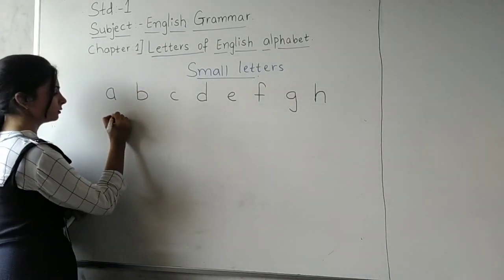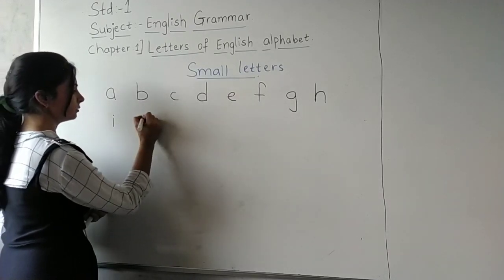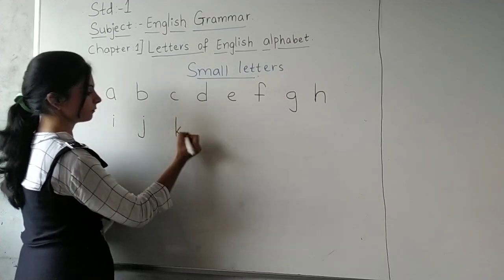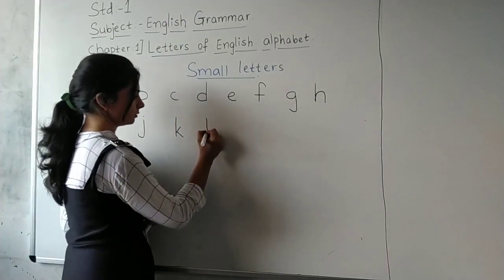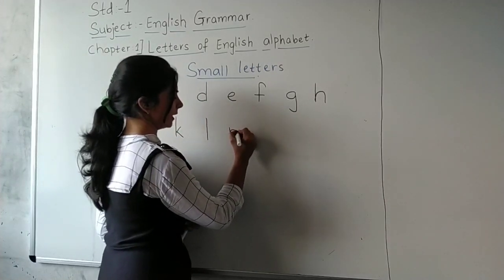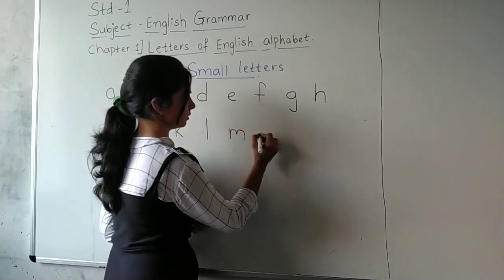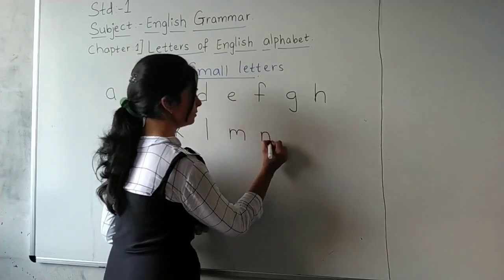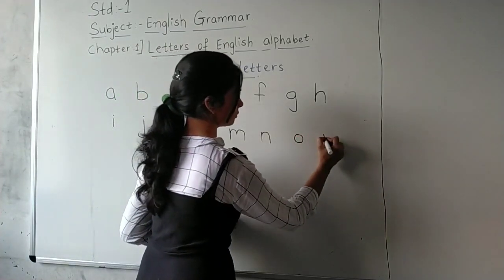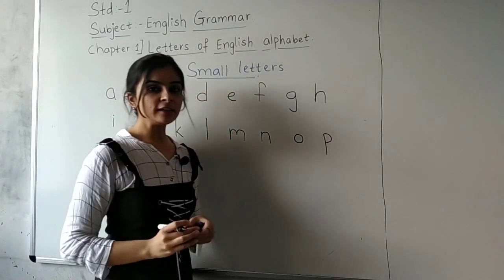Small i, small j, small k, small l, small m, small n, small o, small p. Okay, these are which letters?